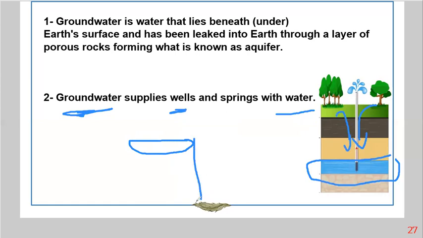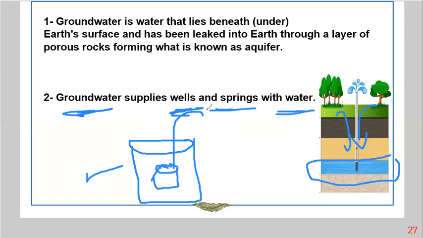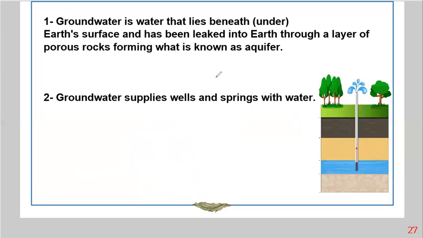If you don't know the wells, it's where we can throw a bucket or something to get the water from. So this is the well. So underground, the groundwater can form springs and wells. Groundwater can supply springs and wells.